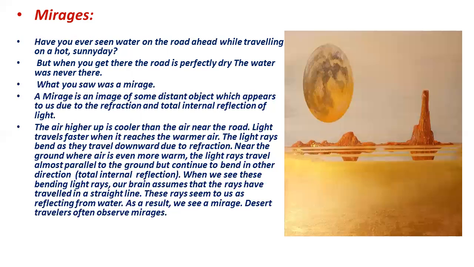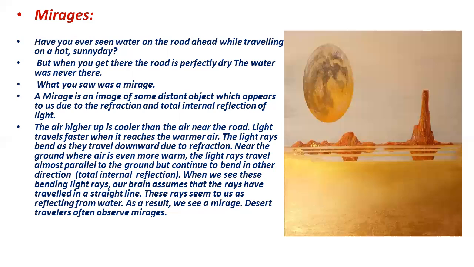You know that the air in the upper layer is cooler than the air near the road, because when sunlight falls on the road, it makes the road very hot. The air close to the road, due to that heat of the sun, also becomes warmer, and you know that warmer air is lighter in weight.